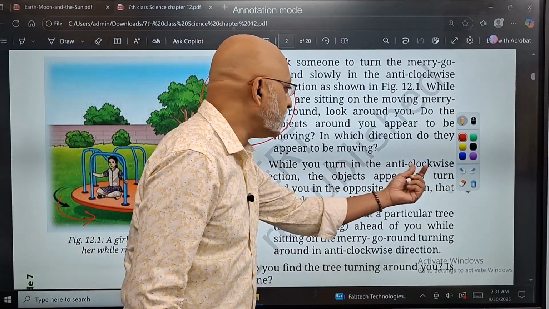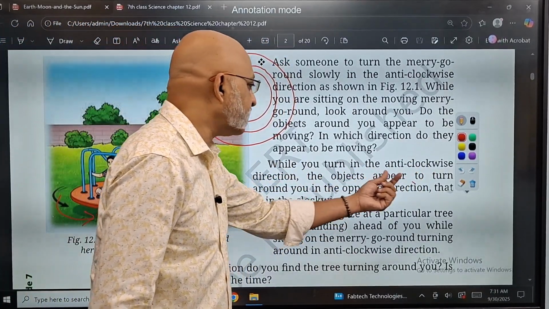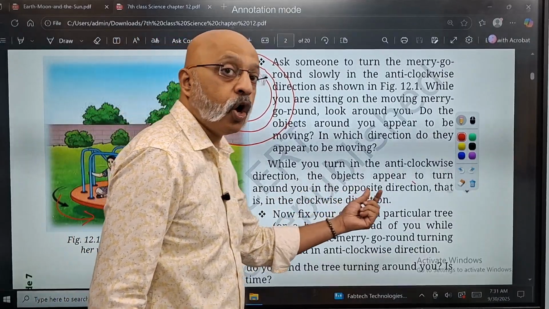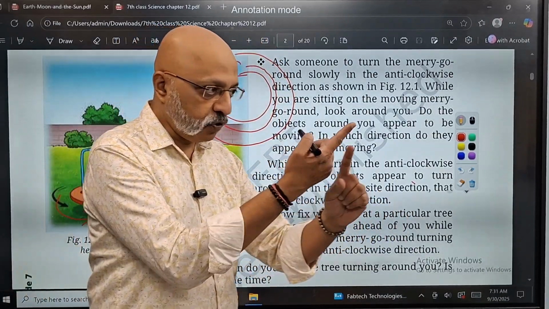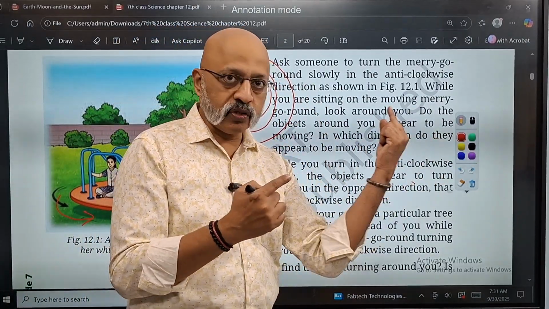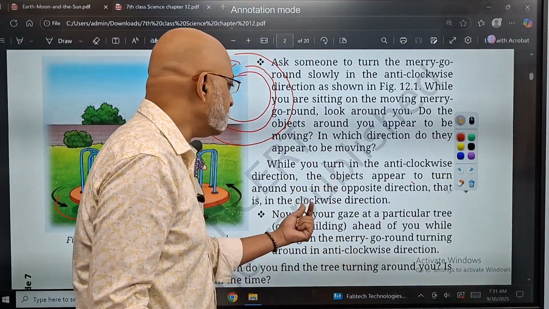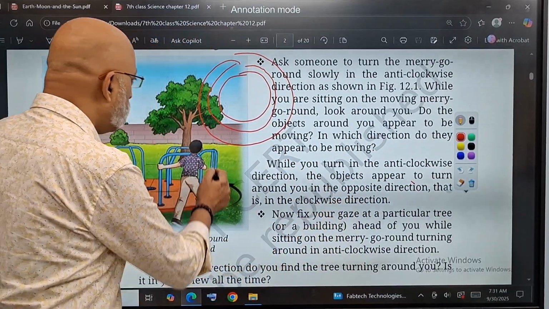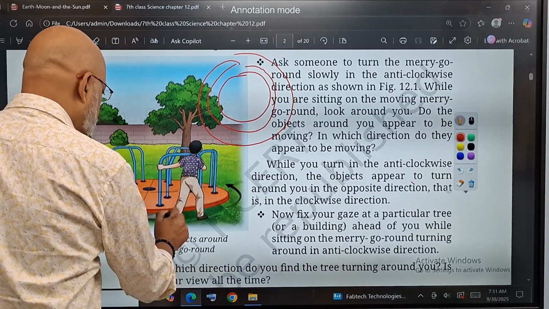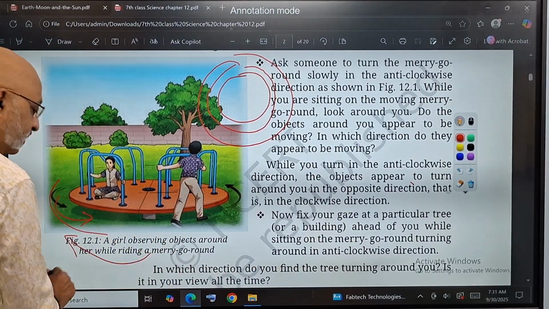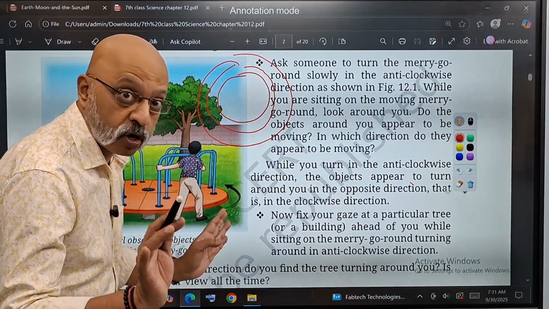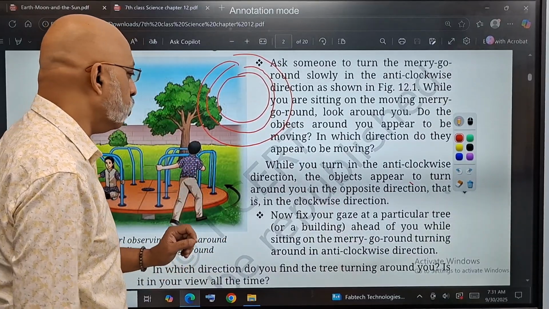So while you turn in the anti-clockwise direction, the objects appear to turn around you in the opposite direction. Is it not? If you move like this, you will feel as though the other objects are going in the opposite direction, that is, in the clockwise direction. So when you move anti-clockwise, the objects will seem to be moving in this direction. They are not moving, but they will appear to be moving, right?